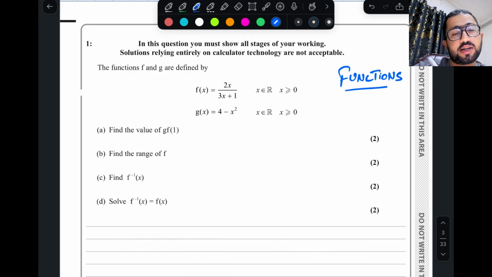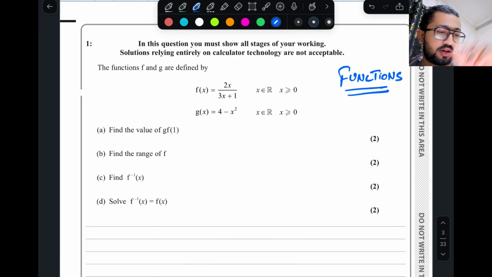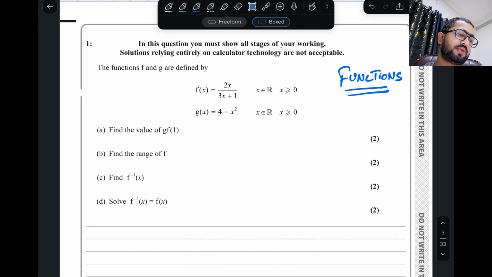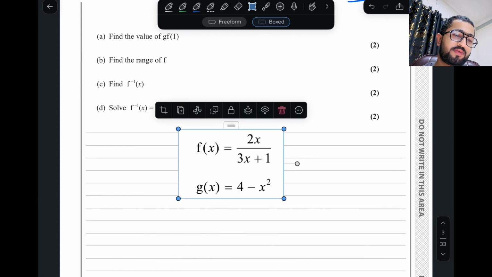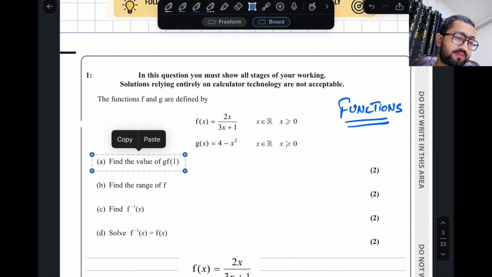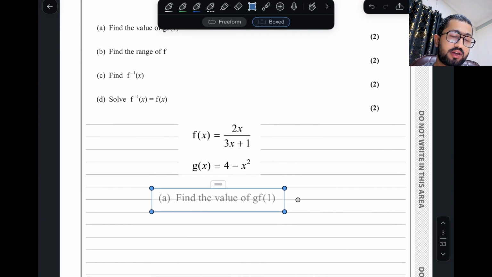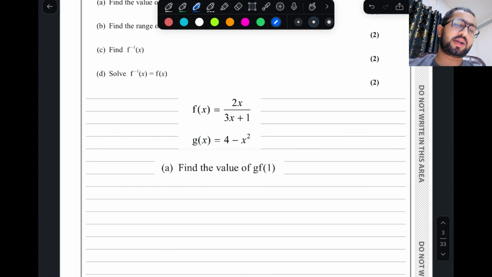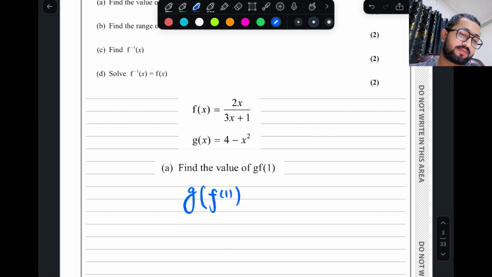This question is actually related with functions. So f of x is given, g of x is given. Find the value of g of f of 1. How can we find g of f of 1? Everyone knows the first part is connected with composite function, g of f of 1. So let's figure out the value of f of 1 firstly.